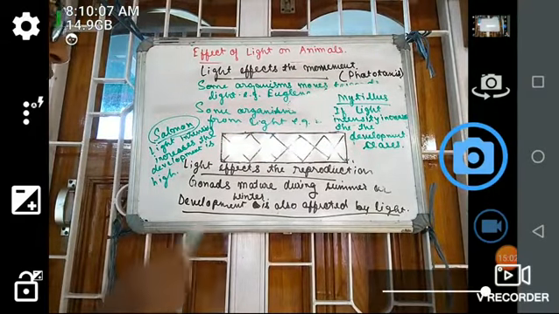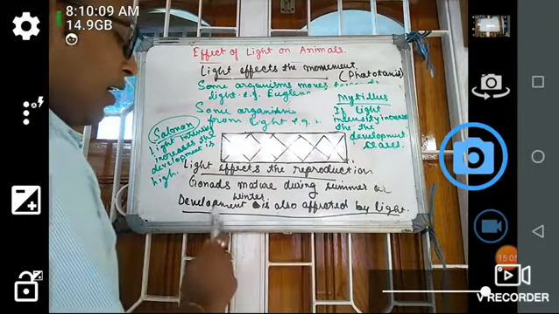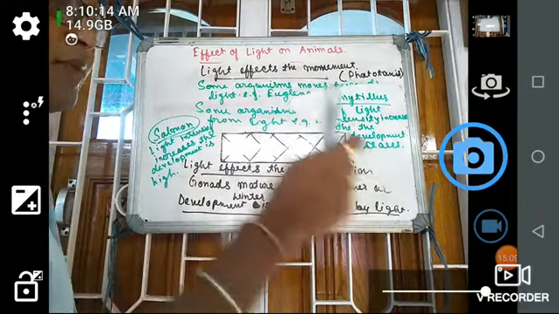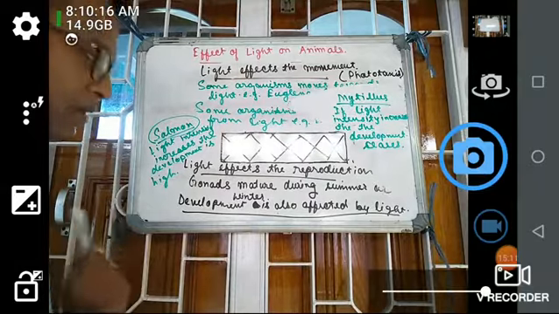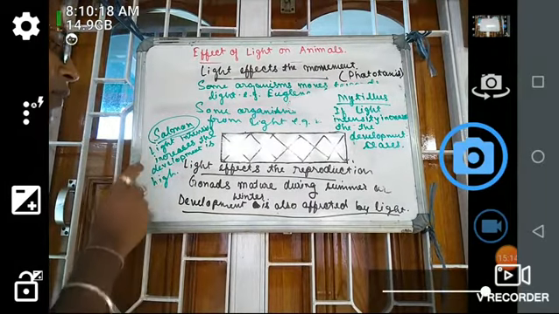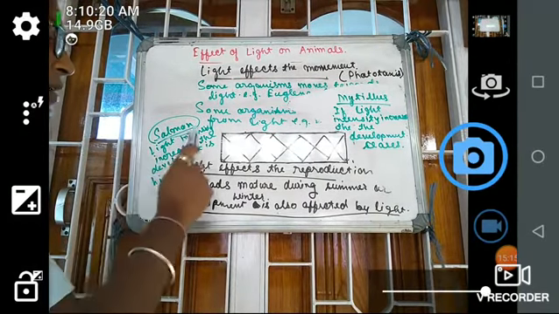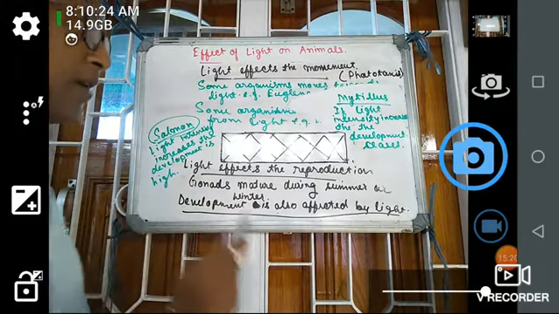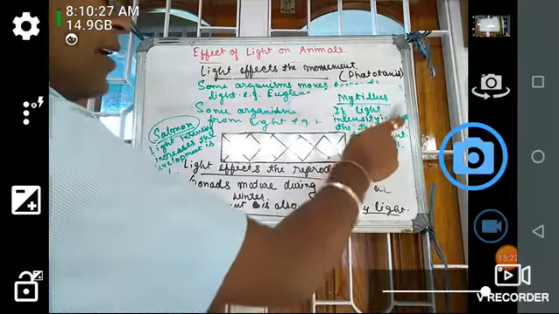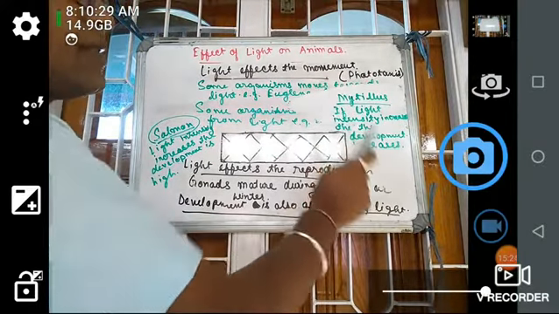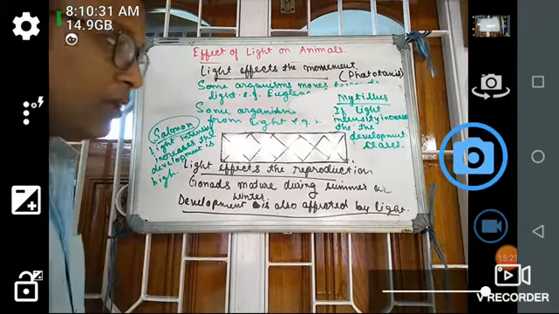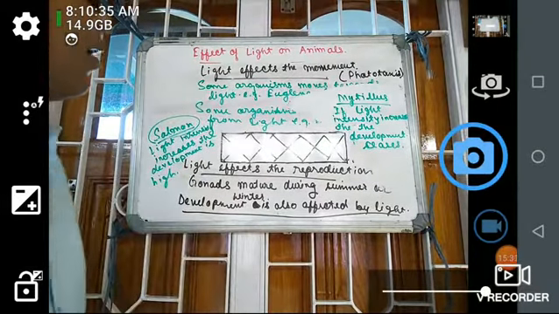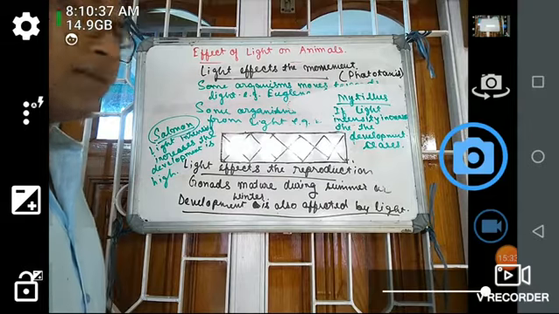So what I have told, light also affects development. That means the development from the young ones to the adult form is also affected by light. How? In the case of salmon, when the light intensity increases, the development is also very high. But in the case of Mytilus, if the light intensity increases, then the development ceases, the development stops. So that is the case. These are all the effects of light on animals.